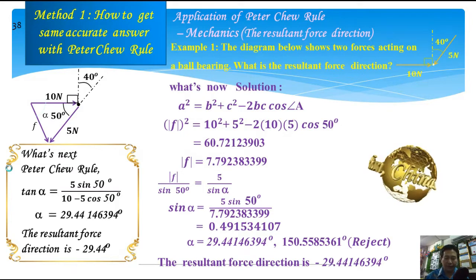As we see from the previous example, if we take 10 significant figure, 7.79238339, then when we substitute into the sine rule, we will get the resultant force direction 29.44146394 degree. Actually, this one is as accurate as using Pikachu rule.